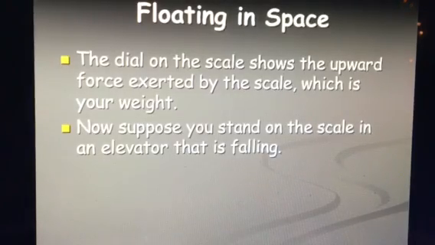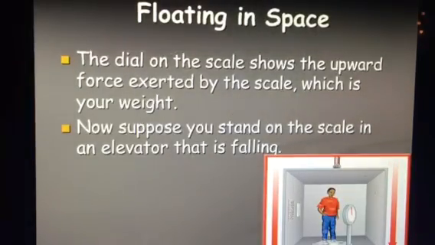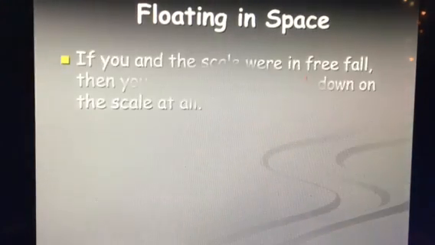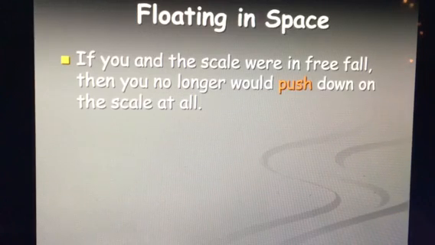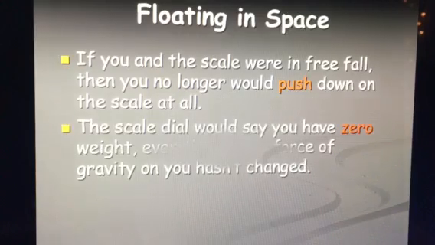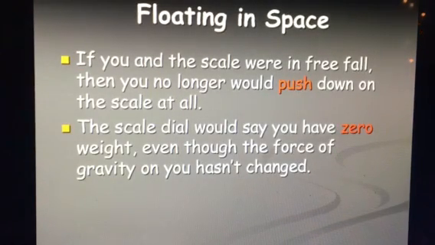And so now suppose you're standing on a scale and the elevator is falling, such as we have here. As you're on that scale, you're in a free fall. You no longer would have a push down on the scale. So would you weigh 0? Because you're not having that same push.